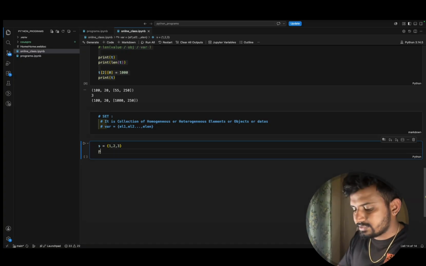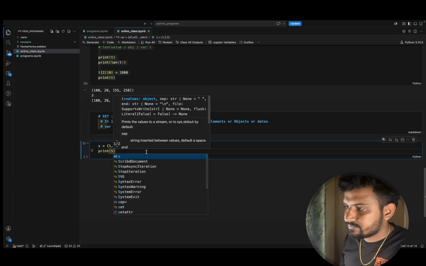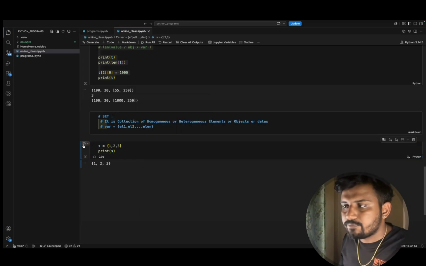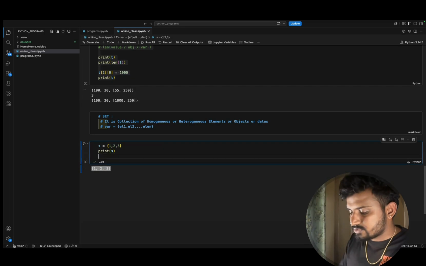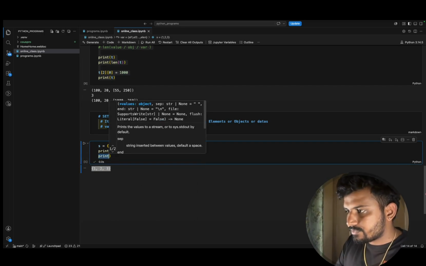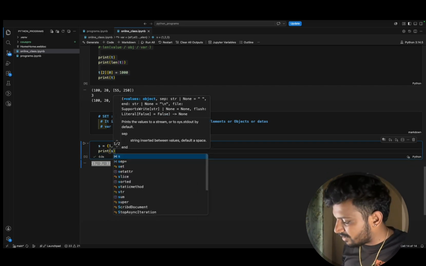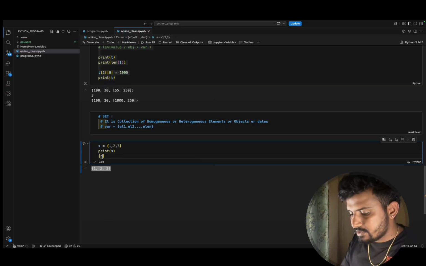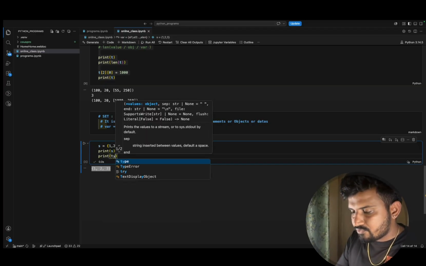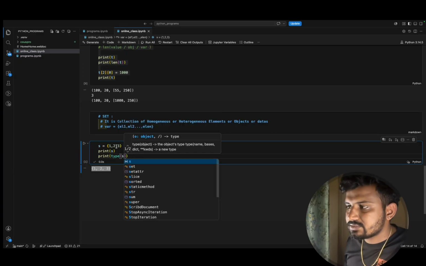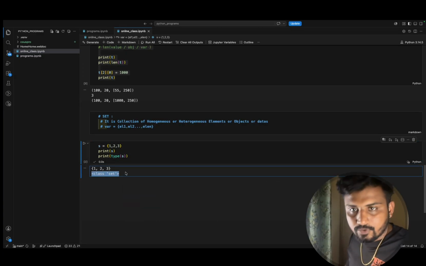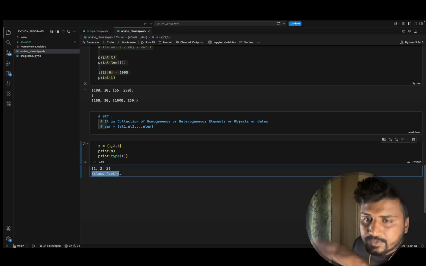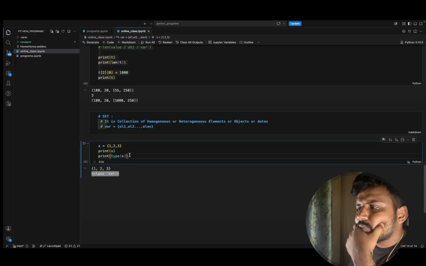Let us print this S. Now I'm getting 1, 2, 3. Suppose I print the type of this S, print of type of S. Now what will you get? You will get class set. Exactly. Class set. Fine, no problem at all.